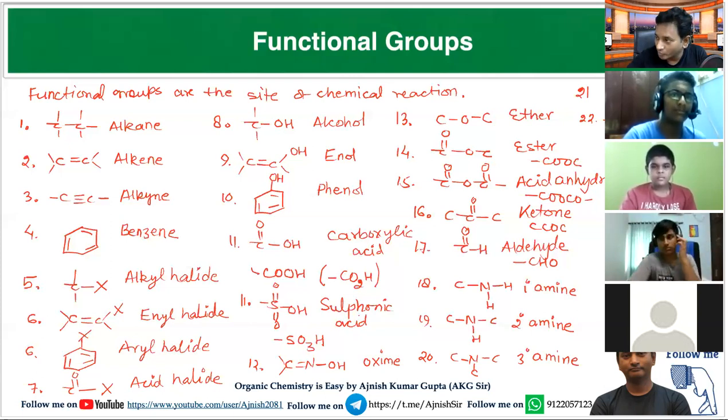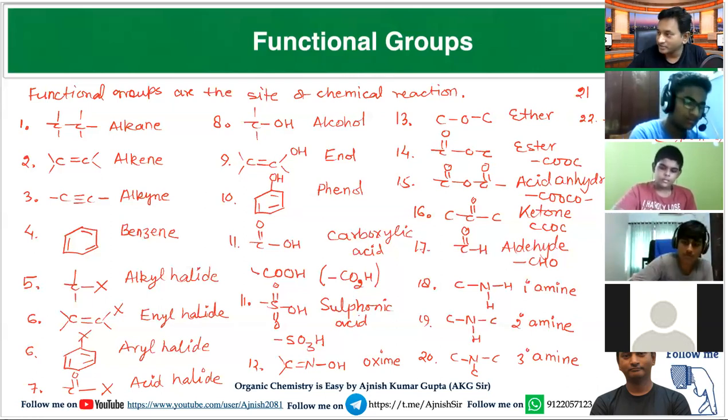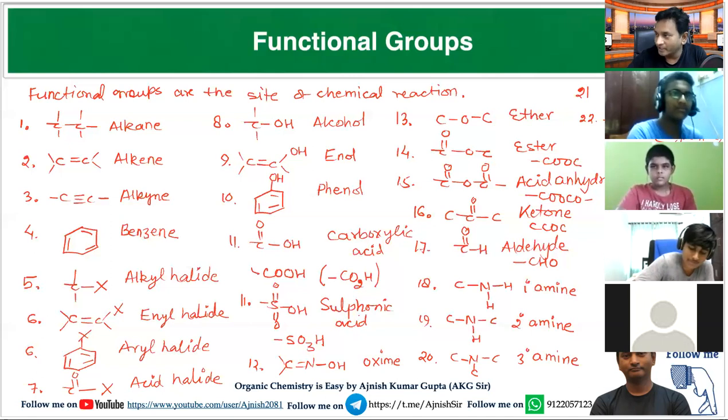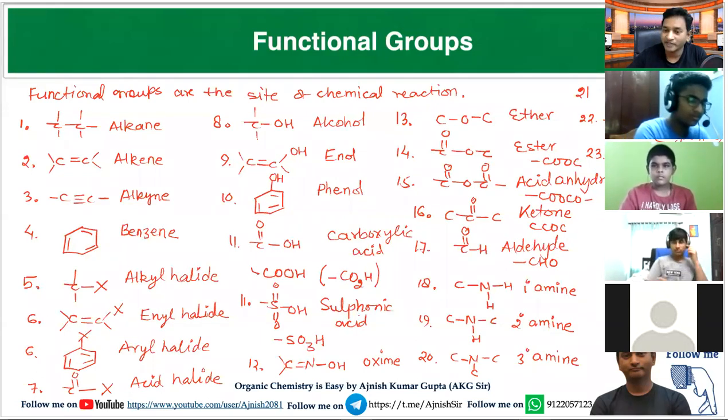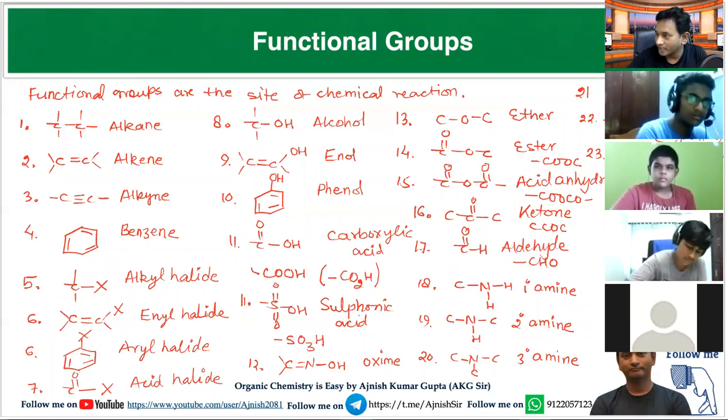This nitrile is also called as cyanide. This CN is called as nitrile in IUPAC system, and common name it is called as cyanide. So cyanide and nitrile both are same. Similarly, if the attachment is N connected with C, NC, it is called as isonitrile, or isocyanide.